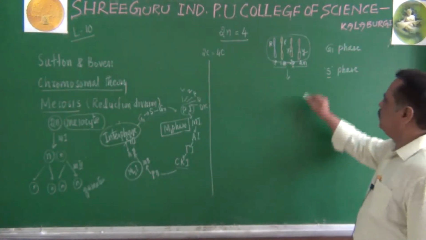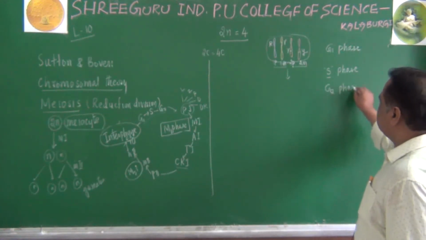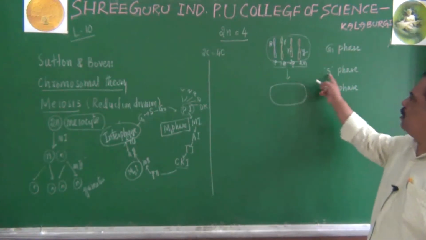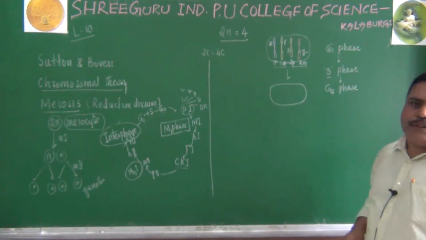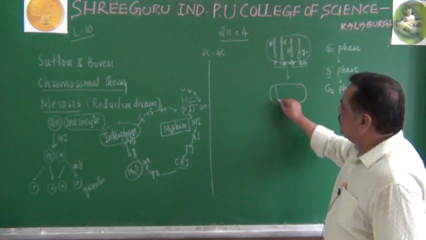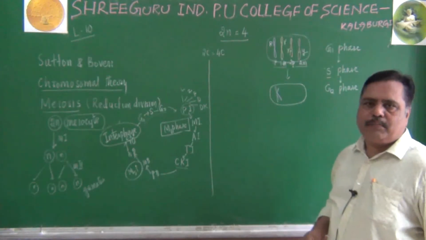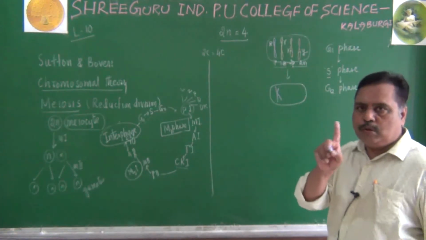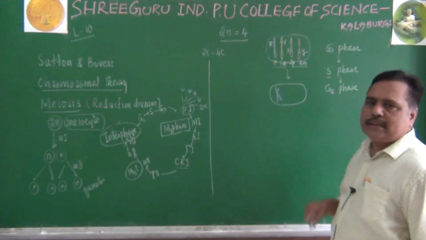So after S phase, how will the cell or nucleus appear in the G2 phase? Let us see here. I am directly drawing the diagram of G2 phase. Let us not bother about the S phase diagram. It is continuous. Imagine after G1, S phase and G2 phase. In the G2 phase, what happens with the double content? Imagine this is the first paternal chromosome appearing double. Two chromatids were formed. These two are called chromatids, but the whole thing is called one chromosome. This is one chromosome. There are two arms, otherwise two chromatids are present here.